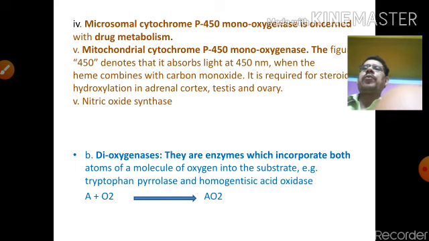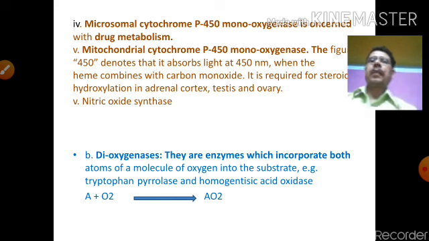And there is the dioxygenase. These are the enzymes which incorporate both atoms of the oxygen molecule into the substrate, such as tryptophan pyrrolase and homogentisic acid oxidase. A plus O2 gives AO2.